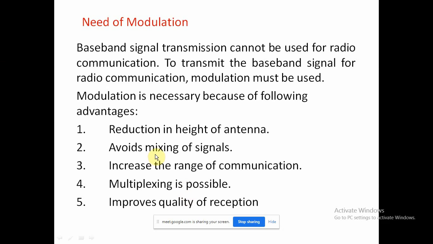Hence the signals from different stations get mixed, and the receiver cannot separate them from each other. Hence, before the channel medium, between the transmitter and the receiver, you have to avoid the mixing of signals. Then it will be possible to separate each signal at the receiver.